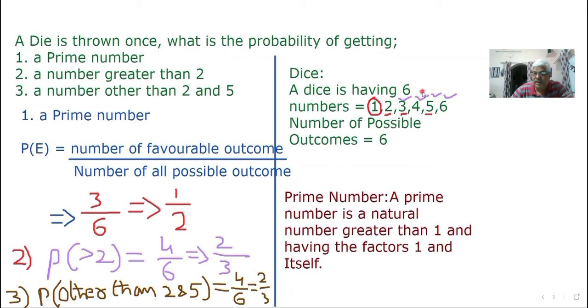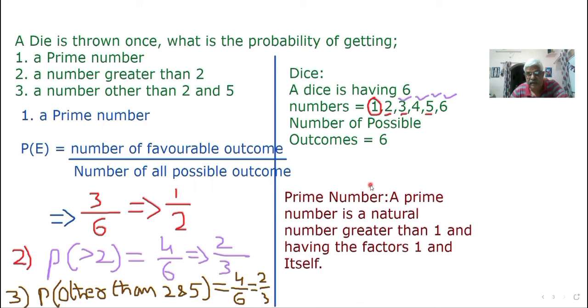Now again, the dice. Dice is having how many faces? 6 faces, having 6 numbers. Which are the numbers? 1, 2, 3, 4, 5, 6. So, number of possible outcomes is what? 6 is the possible outcome. Total number of outcomes possible is 6. Then in the first one we are solving probability of a prime number. What formula can we use? Probability of an event is the number of favorable outcomes divided by the number of all possible outcomes.